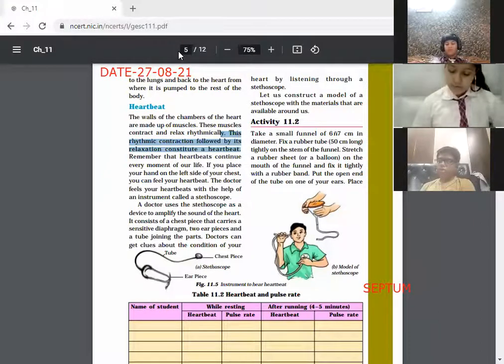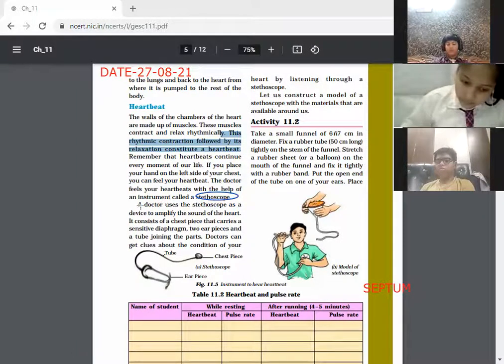A doctor uses a stethoscope as a device to amplify the sound of the heart. It consists of the chest piece that carries a sensitive diaphragm, two earpieces, and a tube joining the parts. Doctors can get clues about the condition of your heart by listening through a stethoscope.